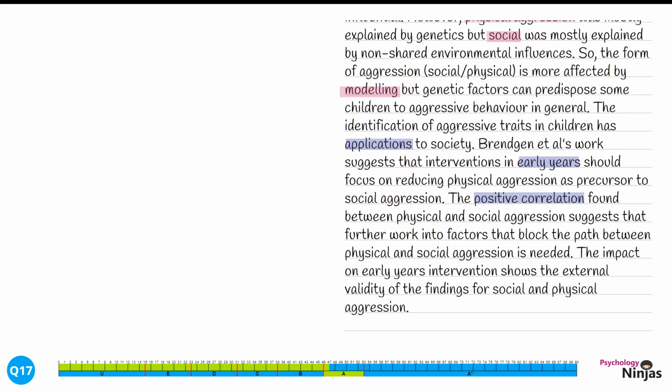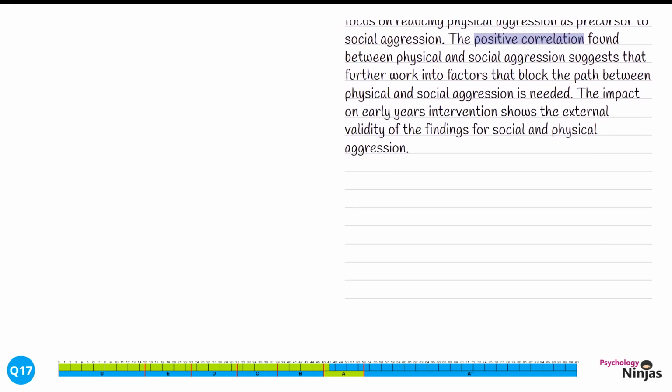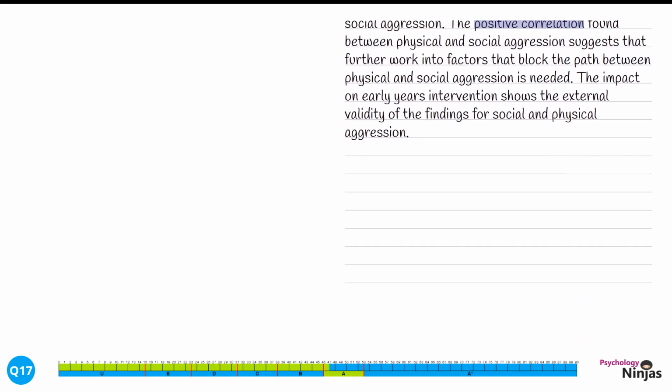The impact on early intervention shows the external validity of the findings for social and physical aggression. Where we're discussing external validity, we're suggesting that these findings have applications outside this particular piece of research and they're accurate in helping society. Given that the command word is evaluate, we're going to give a balanced conclusion to complete this essay.